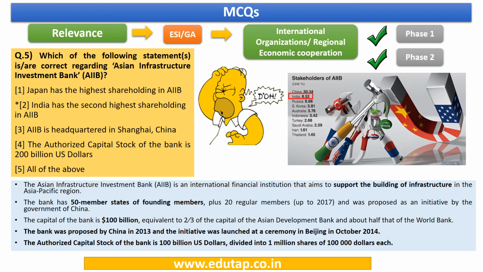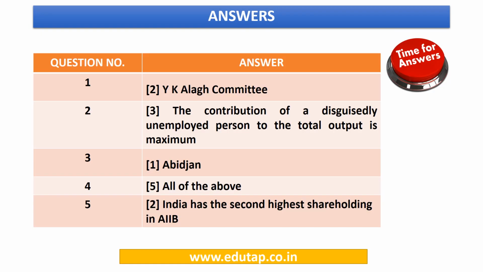You can have a look at the description of the bank here. Kindly pause the video and take your time and have a look at it. So the bank was proposed by China in 2013, but the initiative was launched in the year 2014. Right? You can see the stakeholders of this particular bank. Now you can have a look at the answers for the questions that we have just discussed.